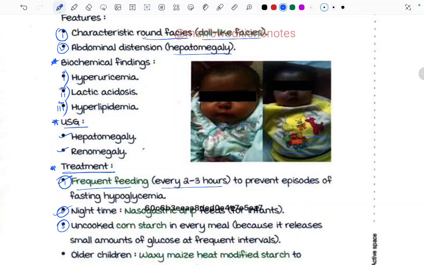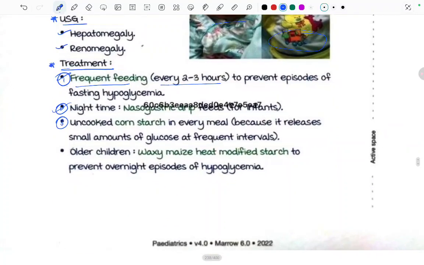That's why we give uncooked cornstarch, because glycogen is not being stored in these children, so there is no alternate source of energy other than glucose. For other children, waxy maize heat-modified starch is given to prevent overnight episodes of hypoglycemia.